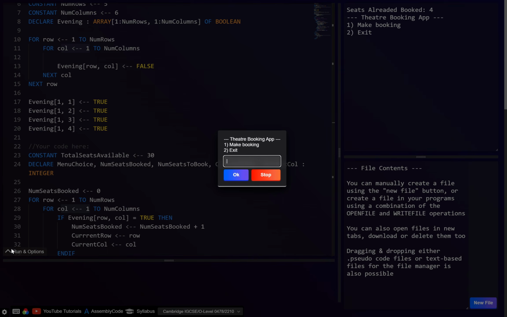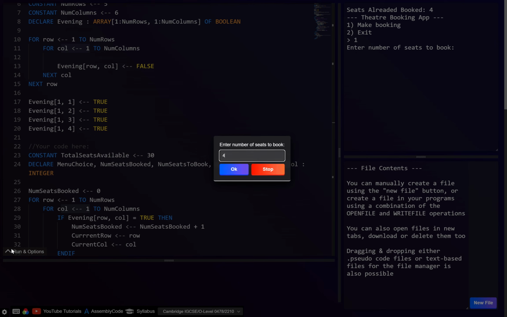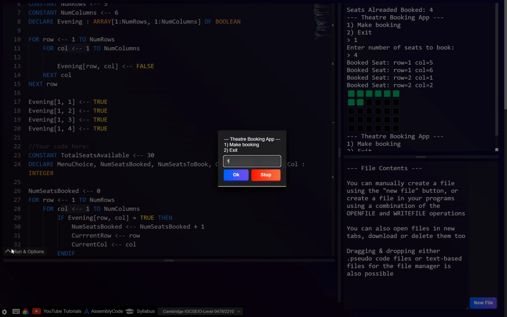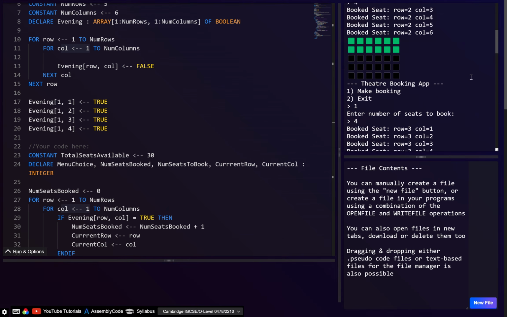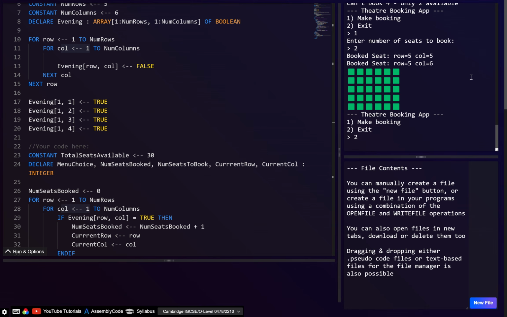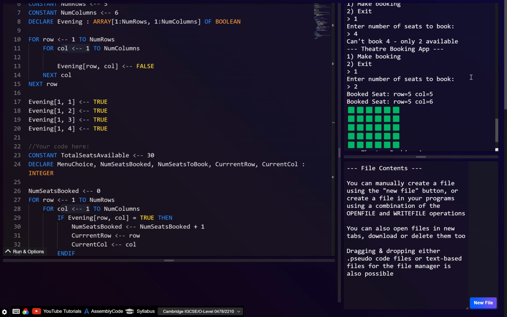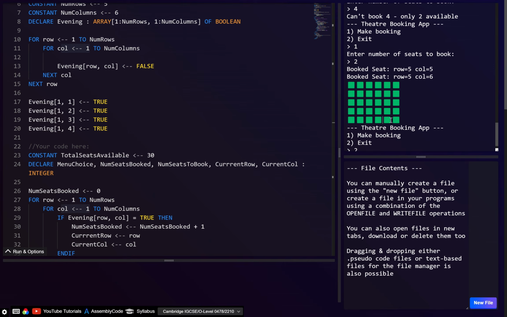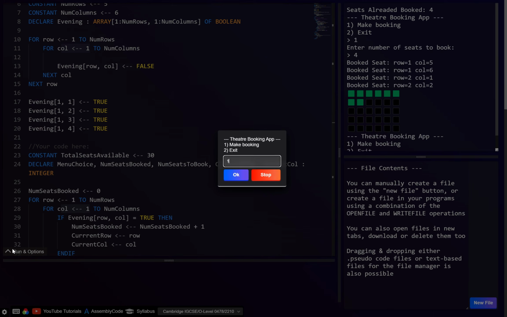Let's again try this, see if it works. Booking, let's go 4 seats. Yeah, that seems to work. Let's go another booking, another 4 seats, another one. And let's try to have 2 at the end, so we'll keep trying 4. That should be enough. And then here, if we go 2, hopefully that should also say house full. Yeah, this seems to work. Oh, okay. I guess I booked those two, and then I never actually tried to book again. Let's just run it one more time quickly.